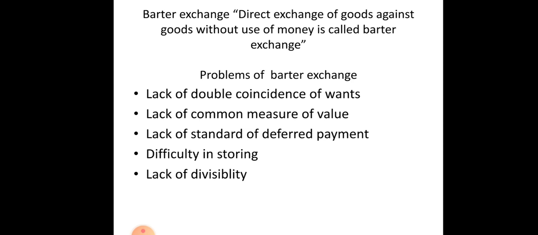Difficulty in storing. For example, potatoes, wheat, cattle, these things we can store. But perishable goods like carrot, radish, vegetables, fruits are very difficult to store. We want to find a needy person immediately. We can't store the goods for 5 to 10 days. It is easily perishable, so it's difficult in storing.